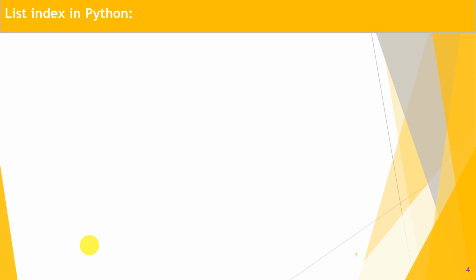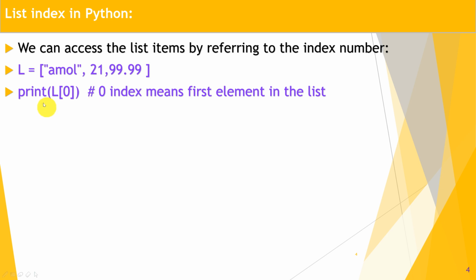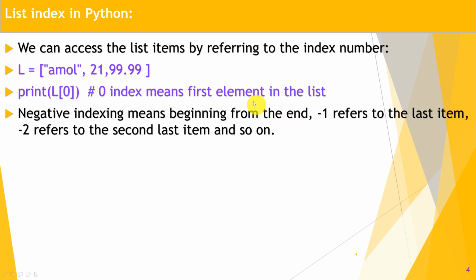Index in the list in Python: we can access the list elements or items by using the index number. The first element's index is 0, and so on, 1, 2, like this. If you want to print the first element from the list, use print L of 0. Index 0 means the first element in the list.